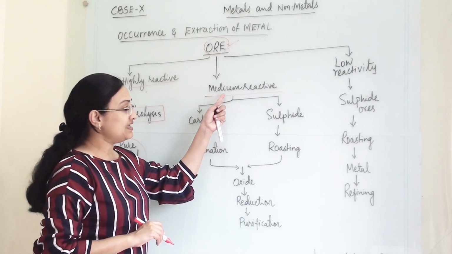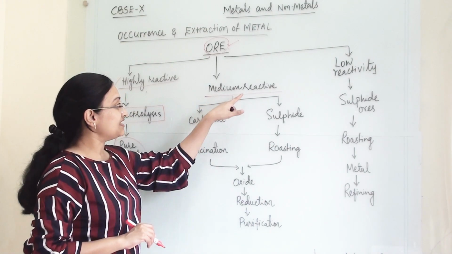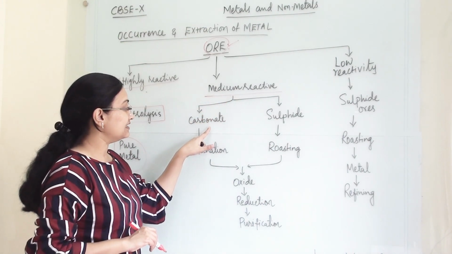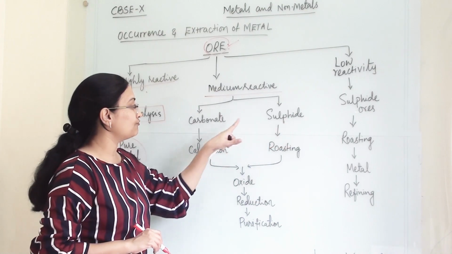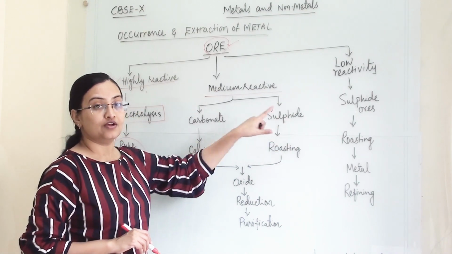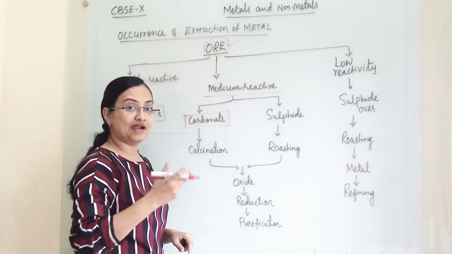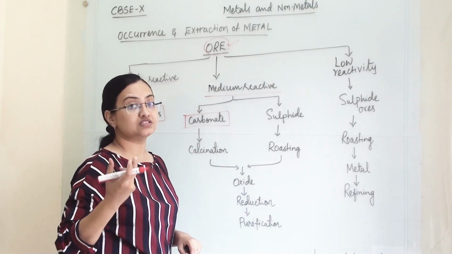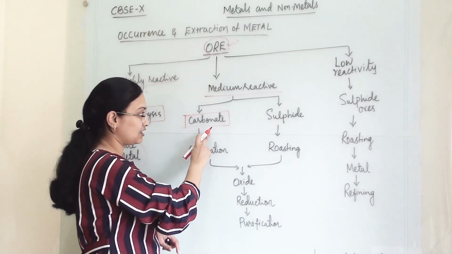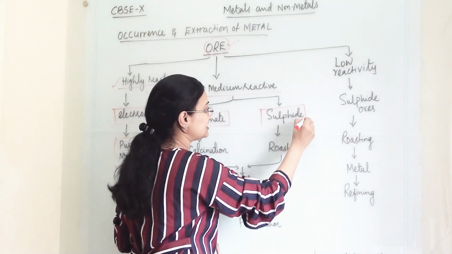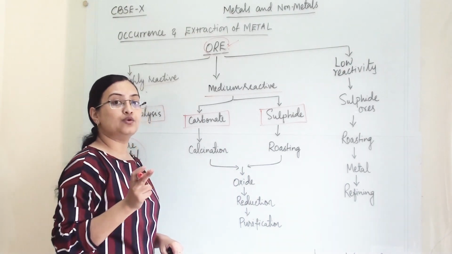Going towards medium reactive metals, there are possibilities of two types of ore. First is carbonate ore, when a metal is combined with CO3. So that is termed as carbonate ore. And second is when metal is combined with sulfur.